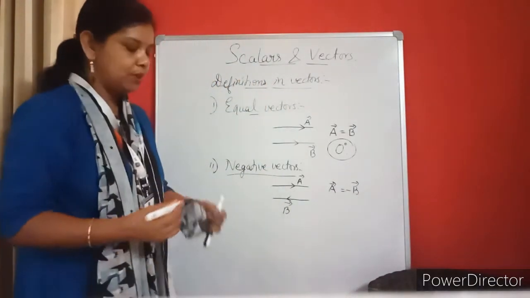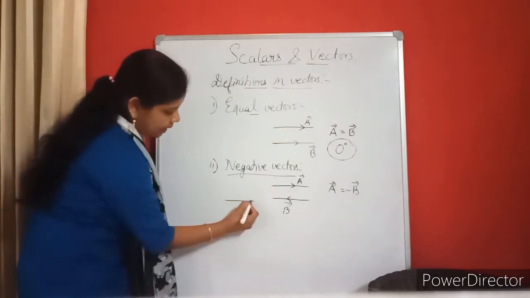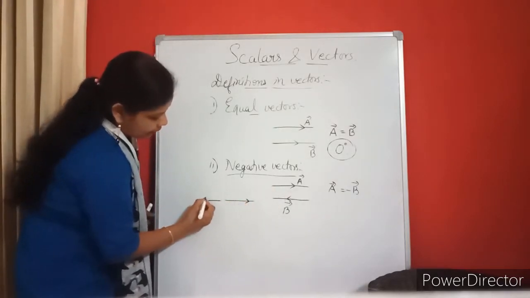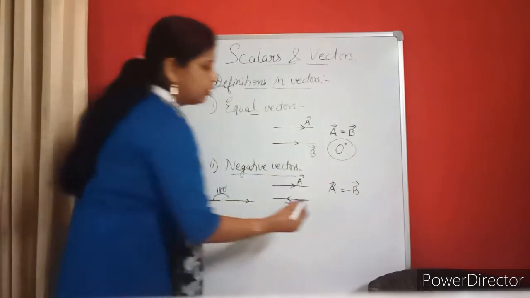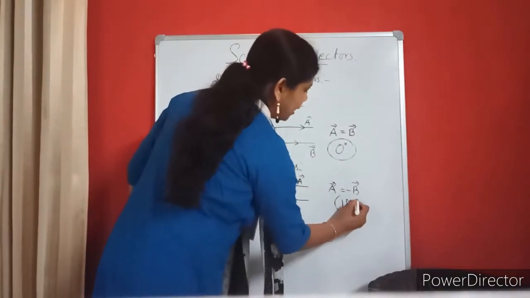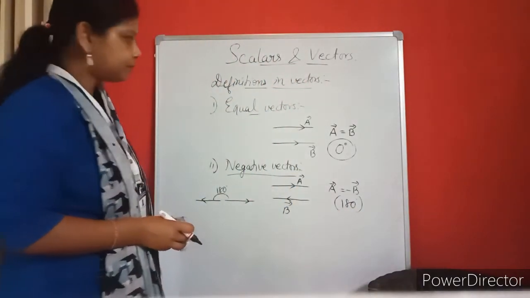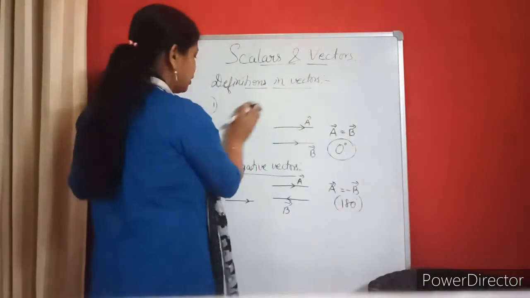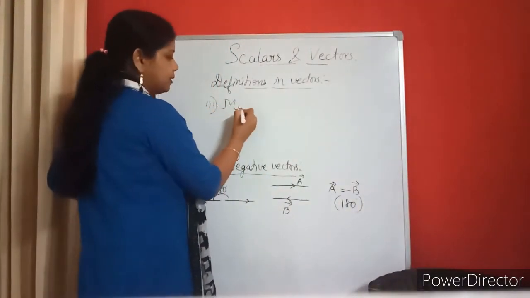Now what is the angle between them? If I move A this side and B if I draw like this, what is the angle between them? 180 degree or not? So the angle between them is 180 degree if it is a negative vector. What is the third definition that we have to study here? Third definition is modulus